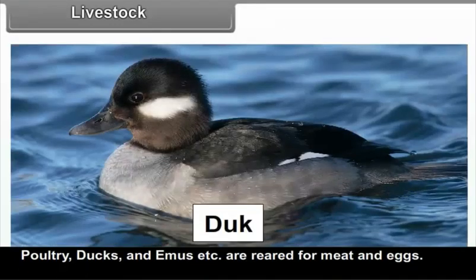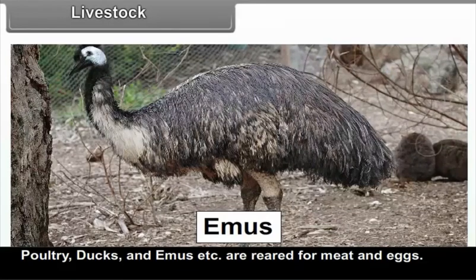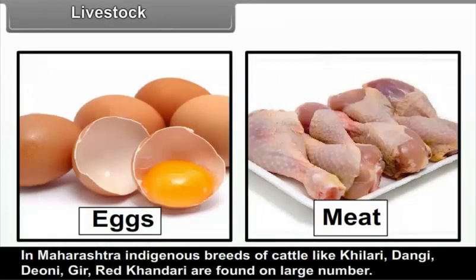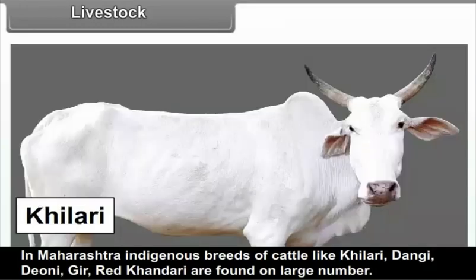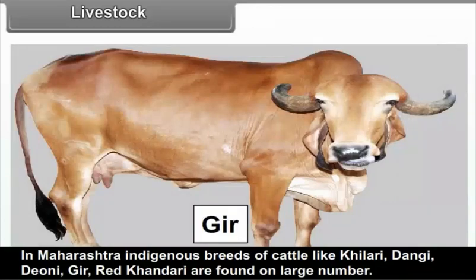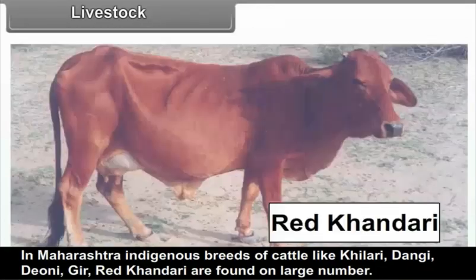Poultry, ducks and emus, etc. are reared for meat and eggs. In Maharashtra, indigenous breeds of cattle like Khilari, Dangi, Deoni, Gir and Red Kandhari are found in large numbers.